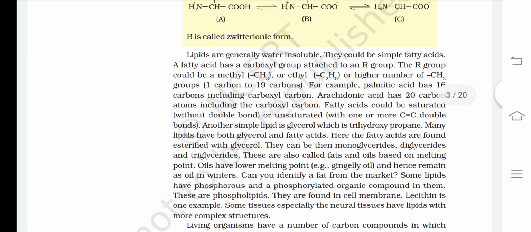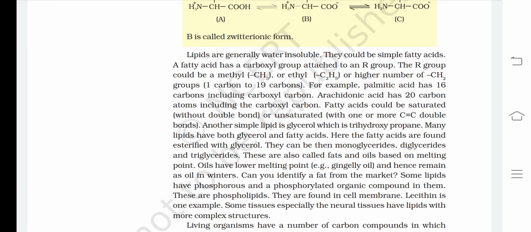Now, lipids are generally water insoluble. They could be simple fatty acids. A fatty acid has a carboxyl group attached to an R group. The R group could be methyl or ethyl, or a higher number of CH2 groups, 1 carbon to 19 carbons. For example, palmitic acid has 16 carbons including the carboxyl carbon. Arachidonic acid has 20 carbon atoms including the carboxyl carbon. Fatty acids could be saturated without a double bond or unsaturated with one or more double bonds.